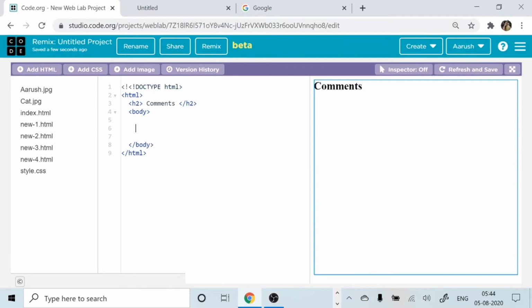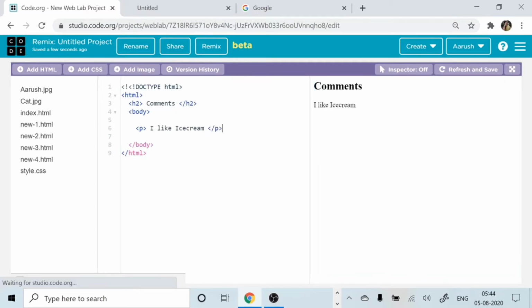See, suppose in the paragraph I have written I like ice cream, right? So this is where my paragraph ends. Now I want to tell you this I like ice cream.